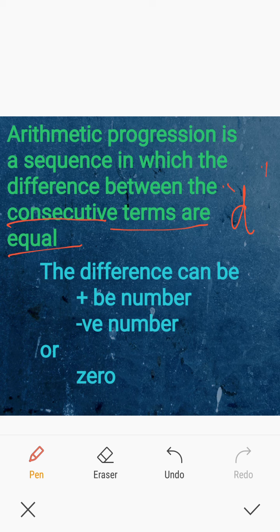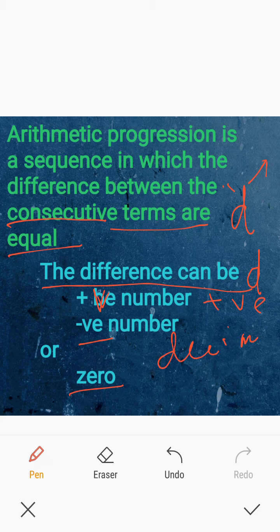In the previous case, 5 was one common difference, D was 5, D was -2 and D was 0. The common difference can be either a positive number, or a negative number, or 0, or it can be a decimal, or a fraction, whatever it is.